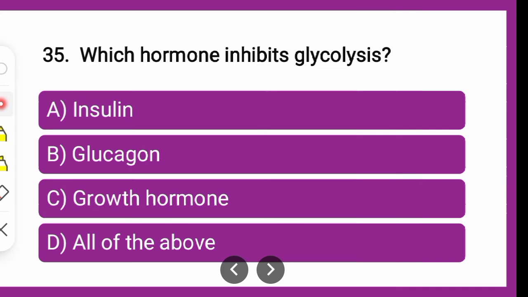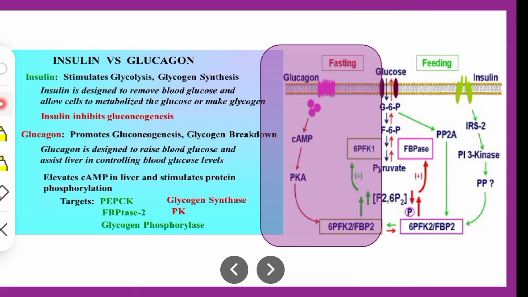Now if you talk about glucagon, glucagon क्या है? Glucagon भी pancreas से ही release होता है, but it is released from the alpha cells of the pancreas, a hormone which stimulates de novo glucose synthesis. Since it is stimulating glucose synthesis, it cannot utilize the glucose, it is towards formation of glucose.